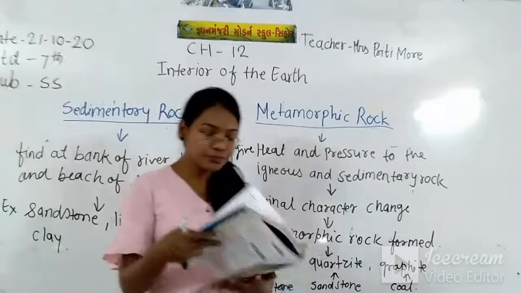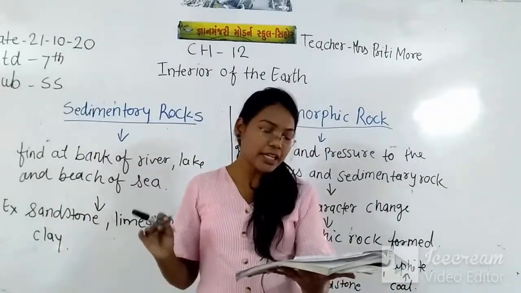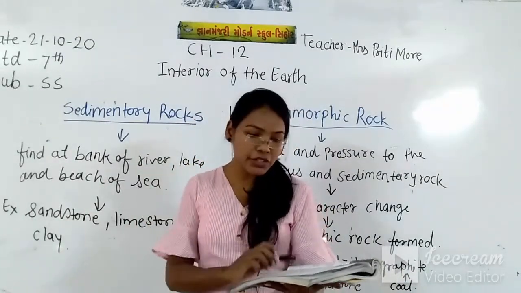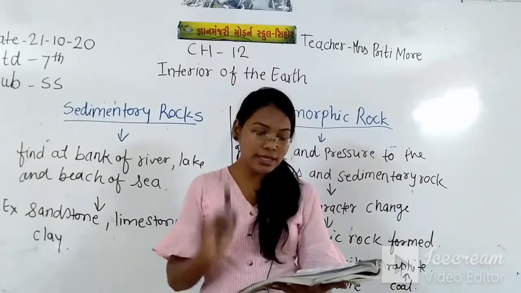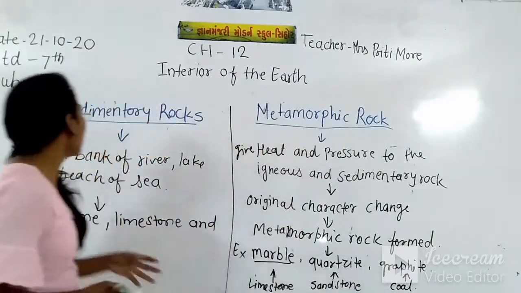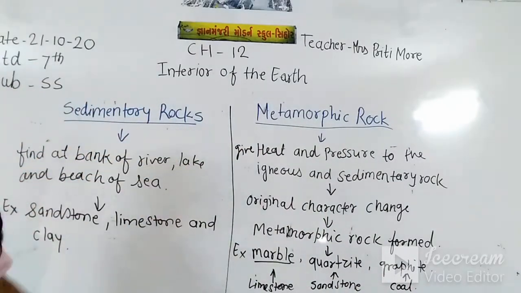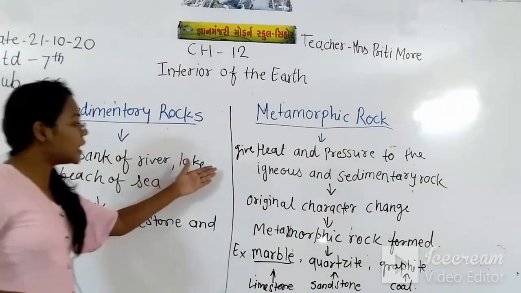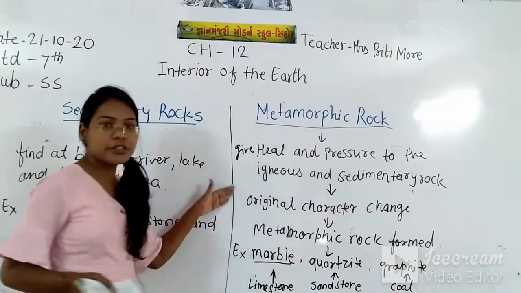So here we have completed the types of the rocks: igneous rock, sedimentary rock and metamorphic rock. So you just note down these sedimentary and metamorphic rock main points and the examples in your notebook.